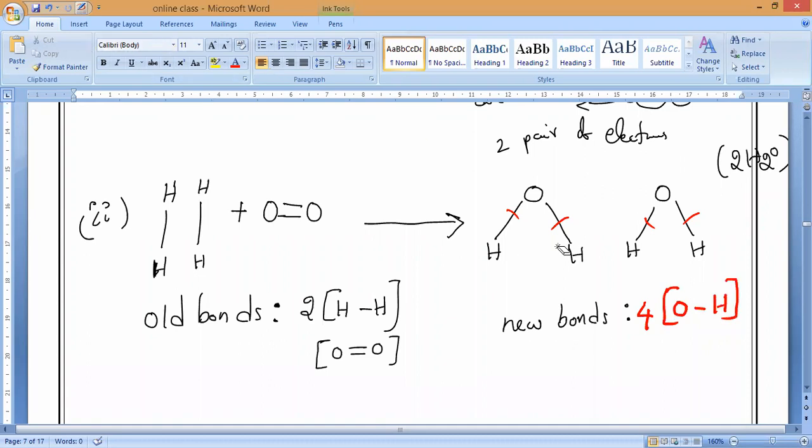Four OH bonds are forming. Understand, Shruti, now? So which change is this, guys? Chemical change or physical change? It is a chemical change. Have you noticed it? Please all of you note this. So this is an example of a chemical reaction: old bonds will break, new bonds will form.